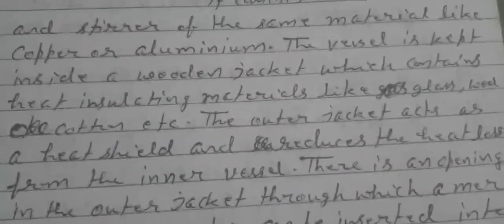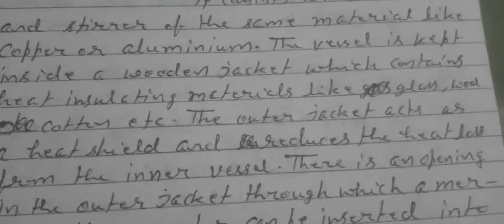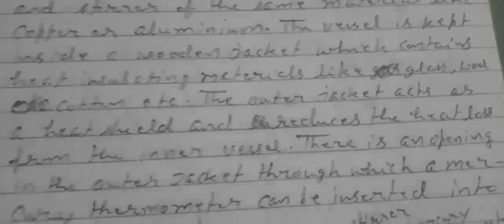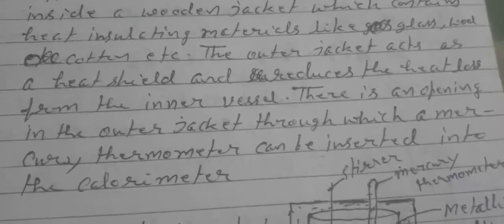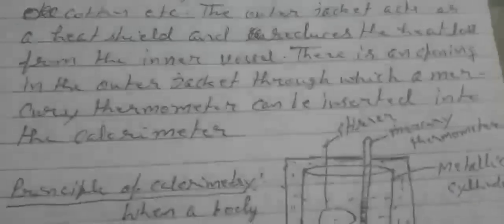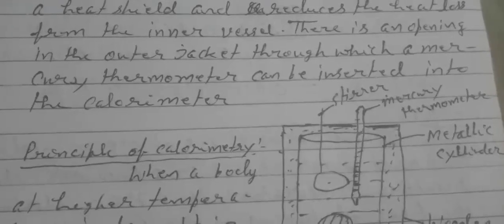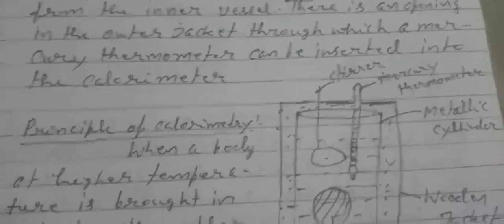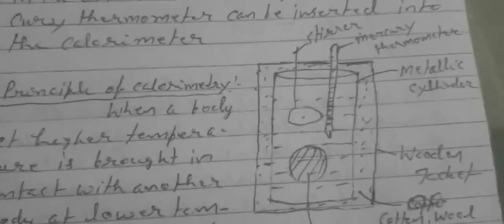The vessel is kept inside a wooden jacket which contains heat insulating material like glass, wood, cotton, etc. The outer jacket acts as a heat shield and reduces the heat loss from the inner vessel. There is an opening in the outer jacket through which a mercury thermometer can be inserted into the calorimeter. The figure of the calorimeter is shown here.